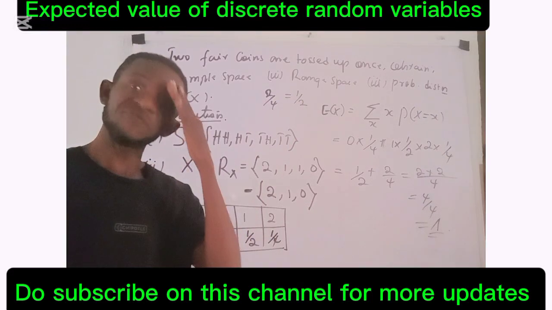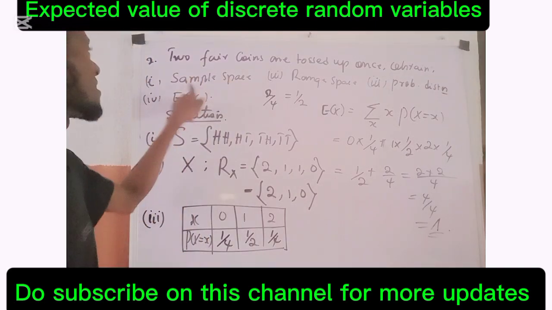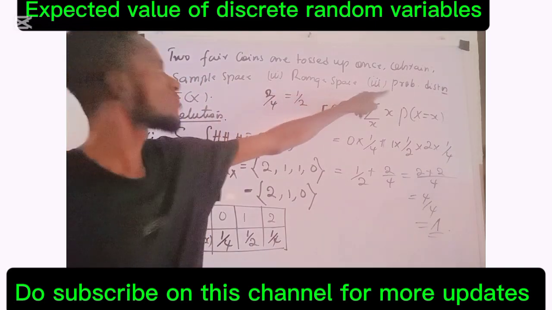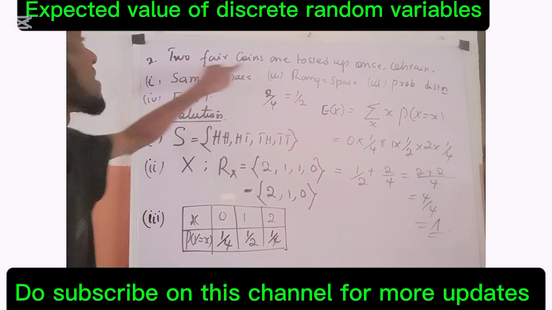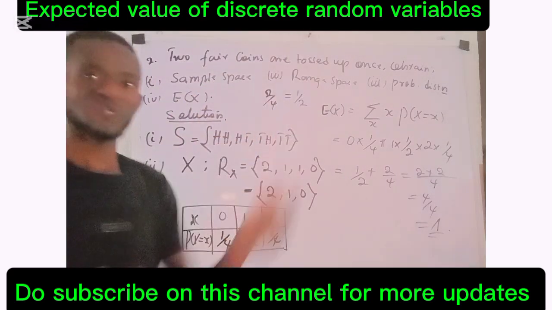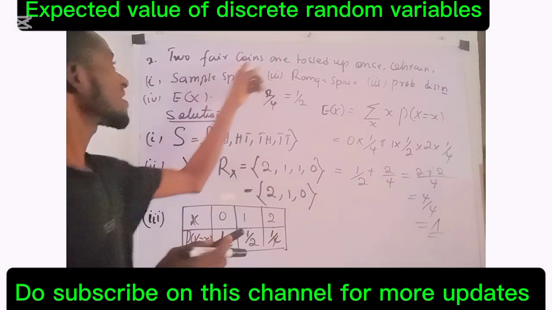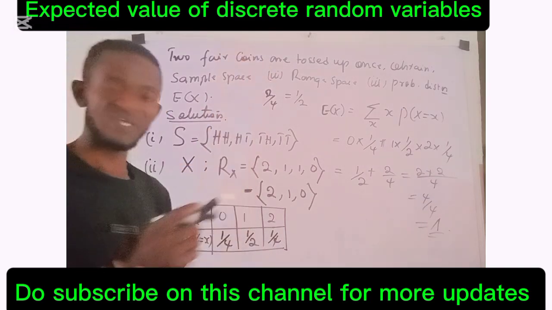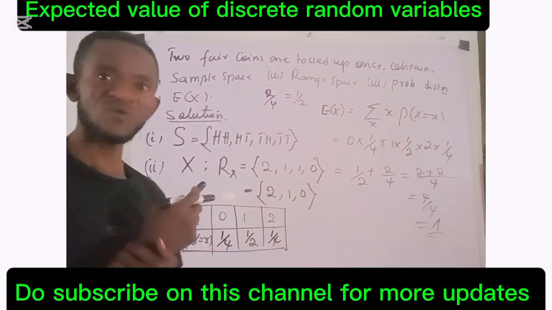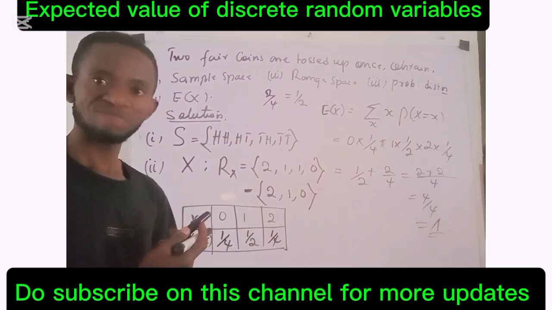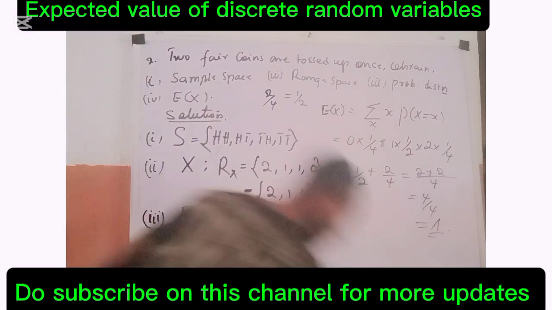The assignment I will give you now is to try to see whether you can obtain the sample space, range space, probability distribution, and E of x when 3 fair coins are tossed up together. Use this approach which I used here. Try to see whether you can get all that we have got here. Okay? Thank you very much.